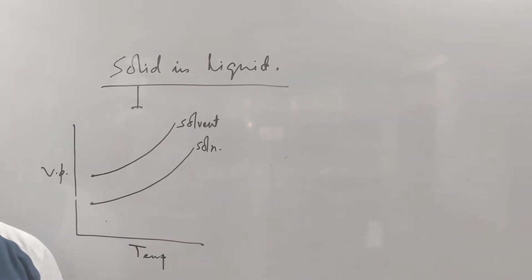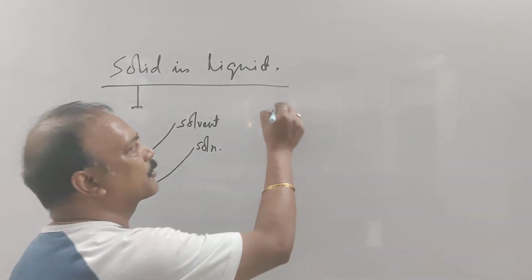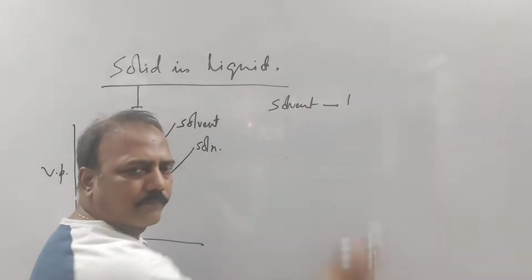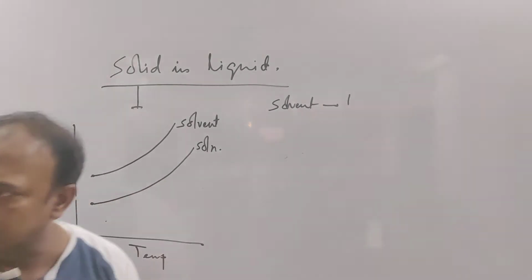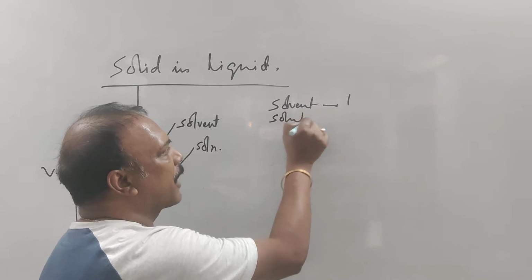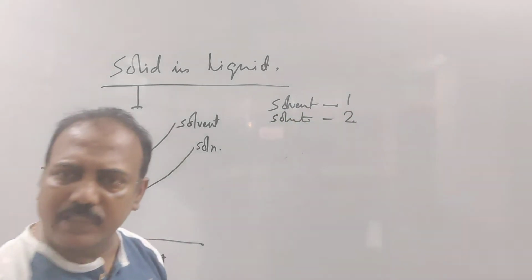In the solution chapter, we have a two-component system, solute and solvent, a binary system only. Generally, anything of the solvent is represented by 1, because the solvent is more in amount. So that is number 1. And anything of the solute we represent by 2, because the solute is lesser in amount.